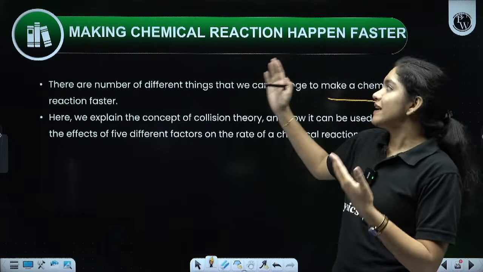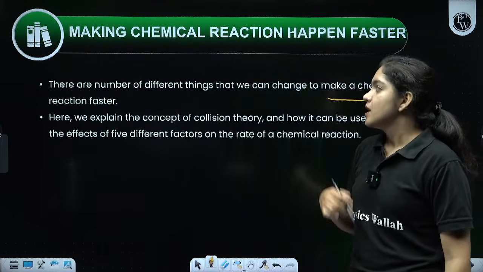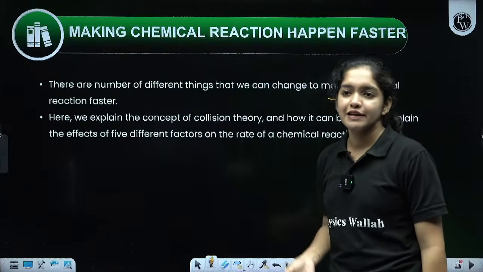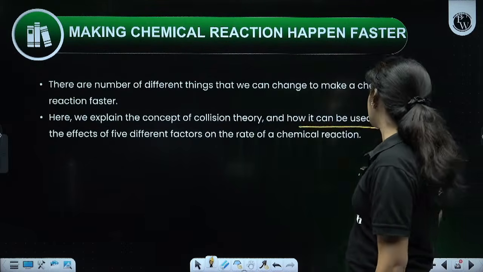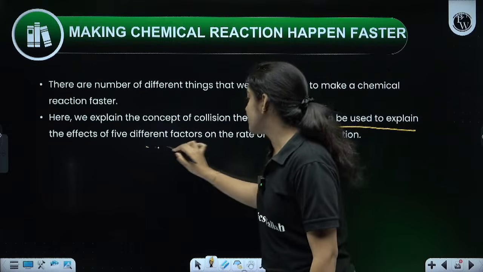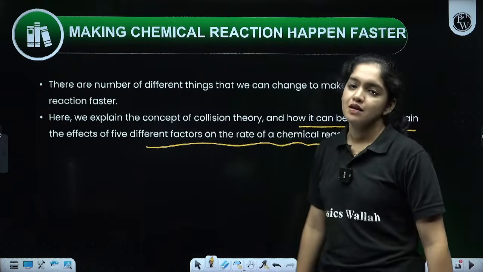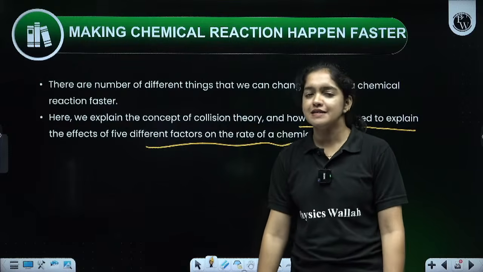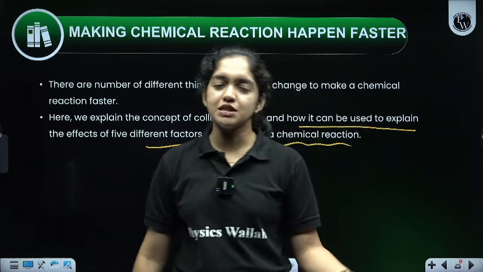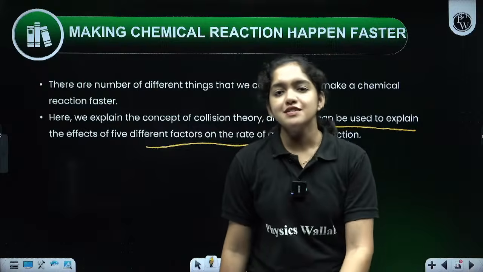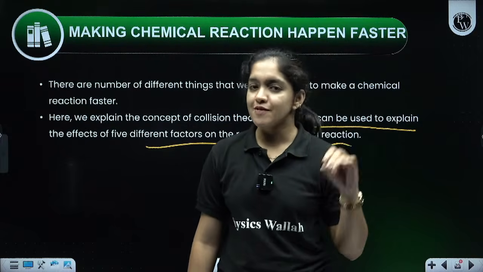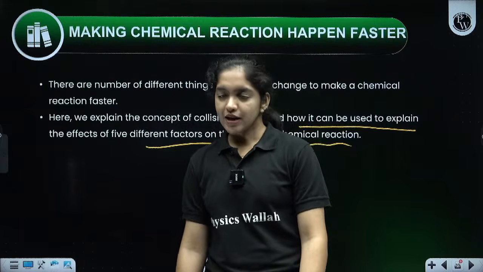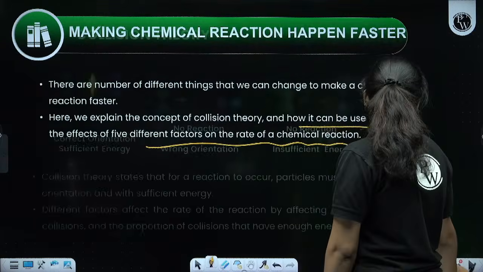So how can we make a chemical reaction happen faster? There are different ways we can make a chemical reaction faster, and we can explain the concept of collision theory and how it can be used to explain the effect of 5 different factors on the rate of chemical reaction. Which are the 5 factors we already discussed? Temperature, pressure, concentration, catalyst and radiation are the 5 factors affecting the rate of reaction. Surface area is also there. Surface area is very important. Okay, clear? Then next one.